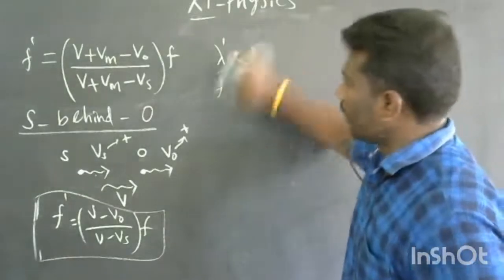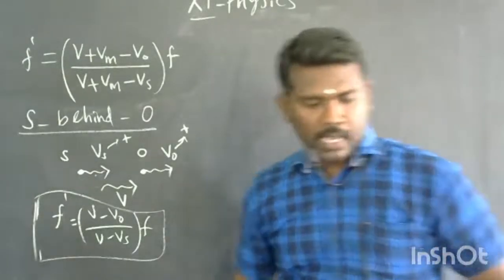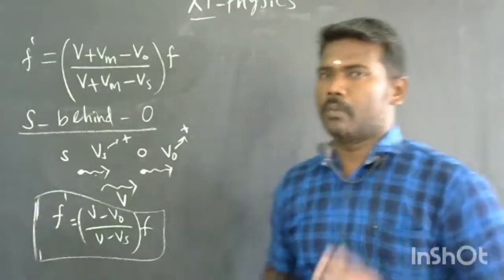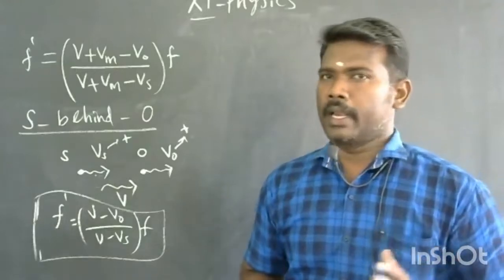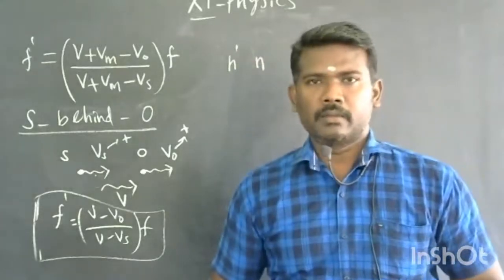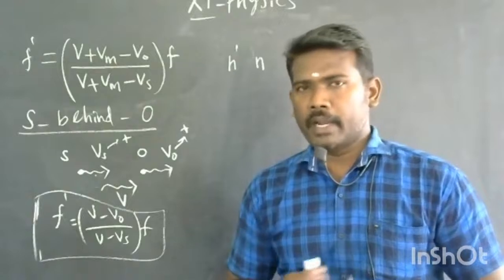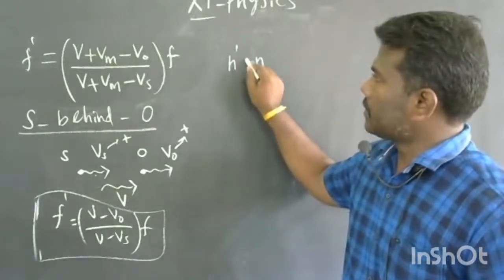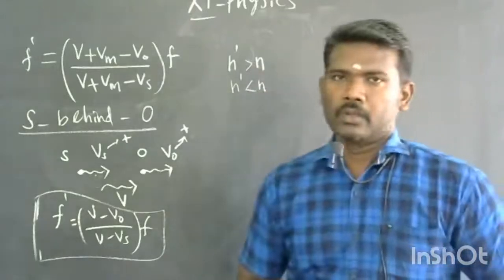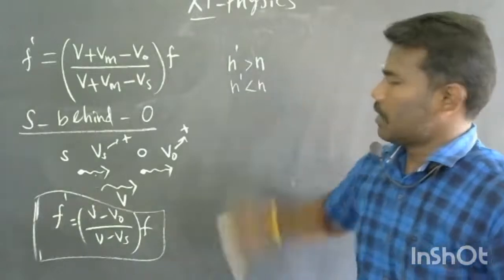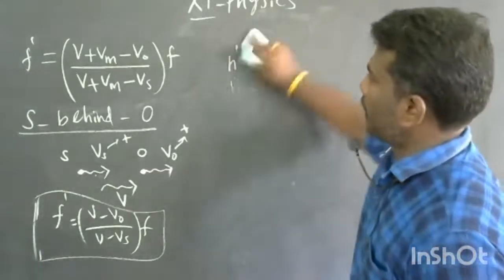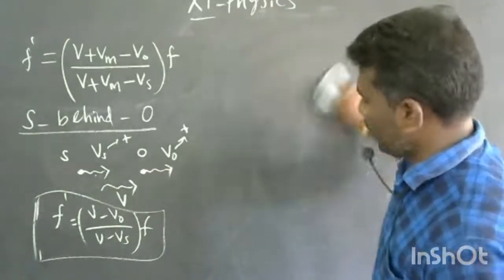And also you note another thing: this is the 2 mark or 3 mark numerical problem. But in 1 mark concept oriented questions, mostly they relate the magnitude of n dash and n. At which condition is the magnitude of n dash greater than n? At which condition is the n dash value less than n? So this is one way they ask in a 1 mark concept oriented question. And another one is also a concept oriented theory 1 mark question in the Doppler effect.